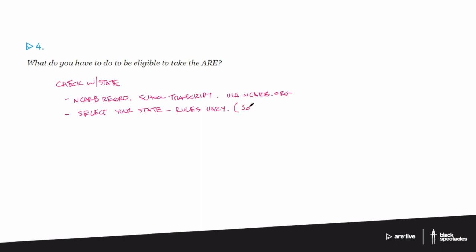Information on all of this can be found in the ARE 5.0 guidelines, which I always recommend reading before beginning the examination component, because it has all of the nitty-gritty things that you want to have some awareness of. You know, it might not be something that you have to go back to often, but at least once, definitely read the ARE 5 guidelines.